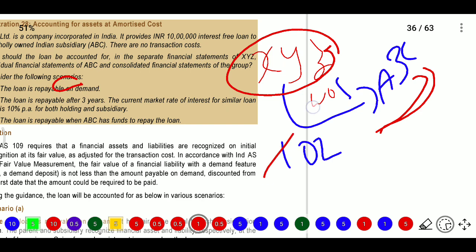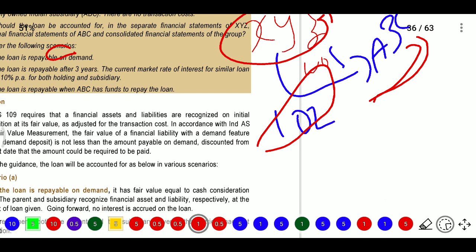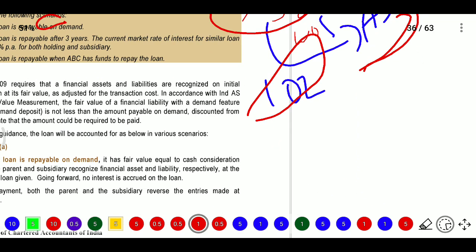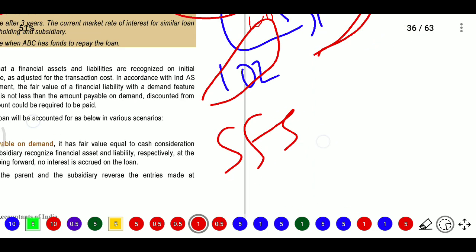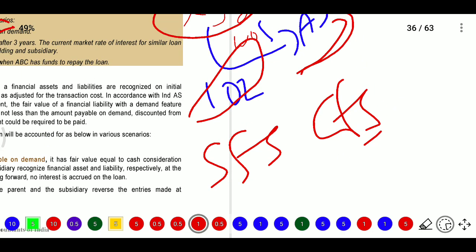And in the second scenario, given market terms, whatever the transaction is, it only affects the separate financial statements, that is the standalone financial statements. In the CFS it will not affect any interest or payments, because one company is paying interest, one company is receiving interest, and the net effect of the inter-group transaction will be set off. So there is no effect on the consolidated financial statements.